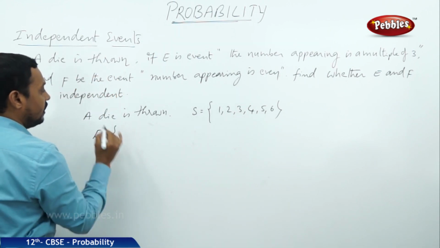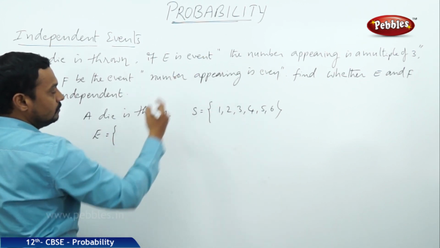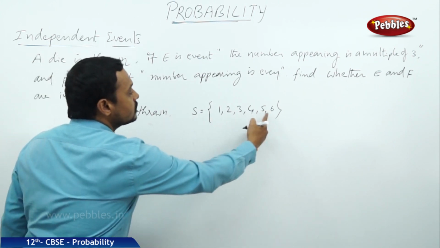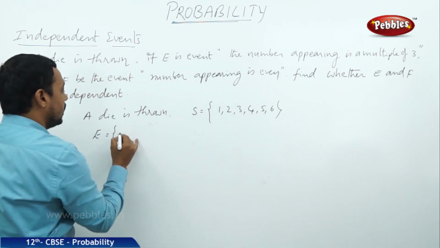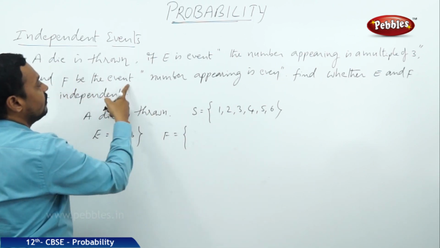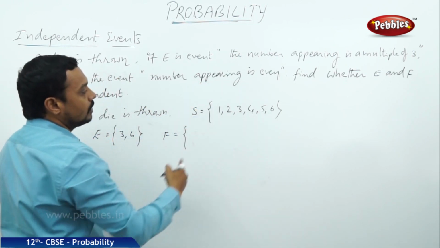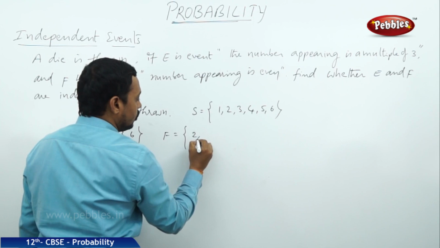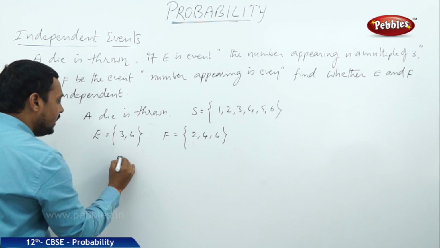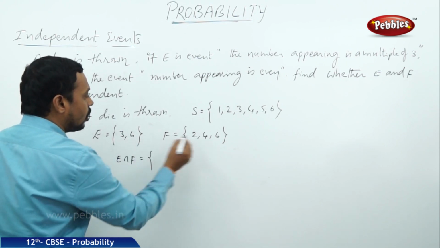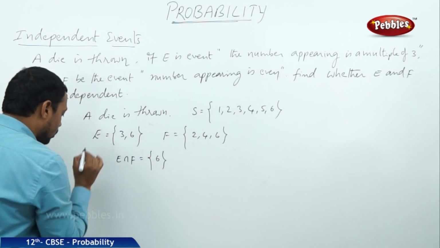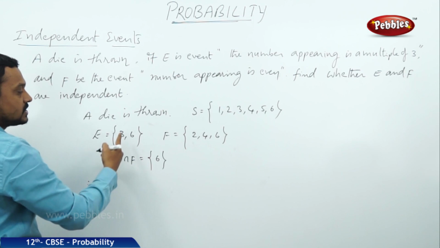Here one event E is defined as the number appearing is a multiple of 3. What are the multiples of 3 in the set S? 3, 6. F is another event that the number appearing is even. What are the even numbers in this set? 2, 4, 6. Now E intersection F, what are the common elements? Yes, only 6.